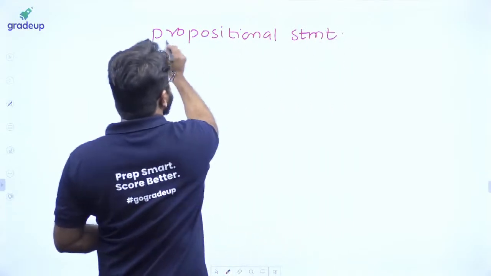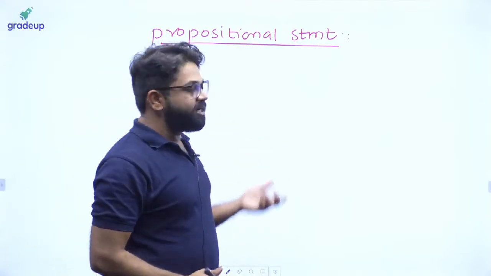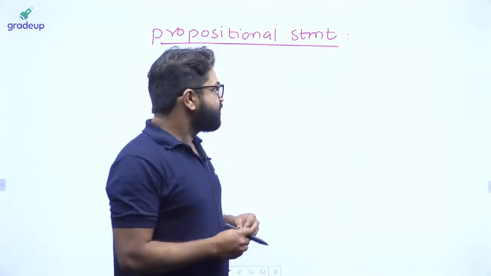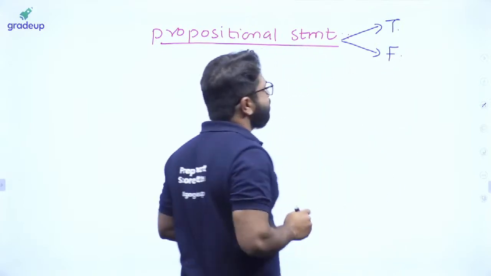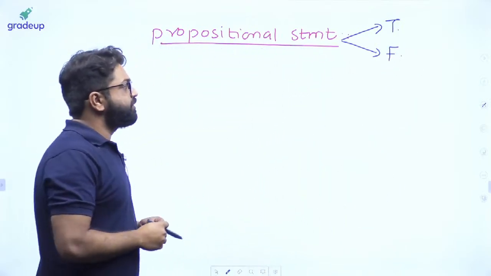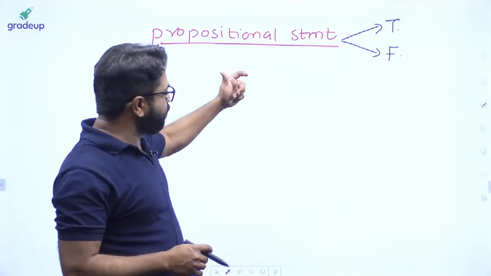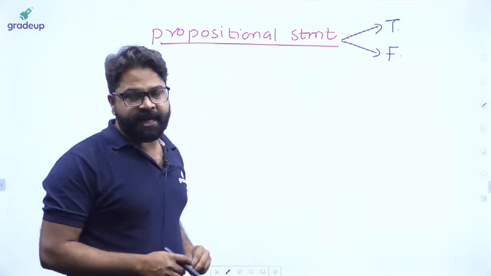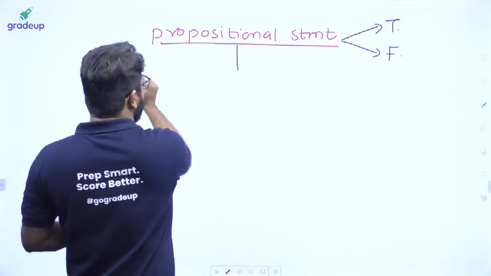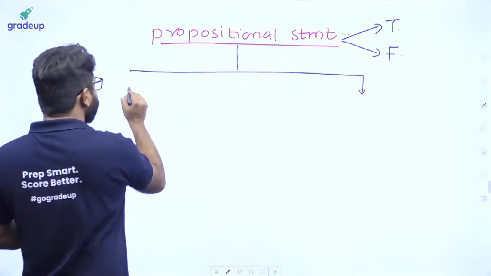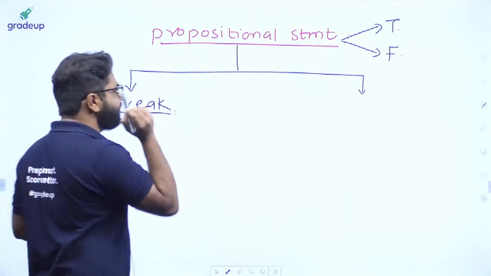A propositional statement is a type of statement that defines the facts. As I told you, a propositional statement is basically a factual statement. So that defines some facts. Either it is going to be true, or it is going to be false. Now, okay sir, I understood your flow, but a propositional statement is of two different types. One, you can break it; the other one, you cannot break it.